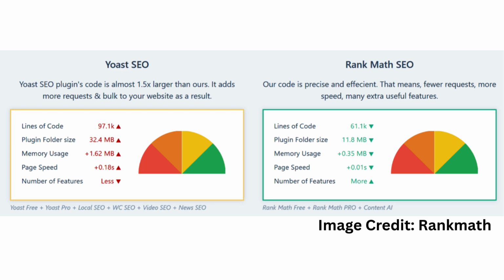Does your SEO plugin slow down your site? Rank Math is written in highly optimized code and is significantly smaller in file size. Since it's modular, you only run the code for the features you use. Yoast has improved significantly, but it still feels a bit heavy because of its legacy architecture. In the world of core web vitals, every millisecond counts. Rank Math wins on the performance front.